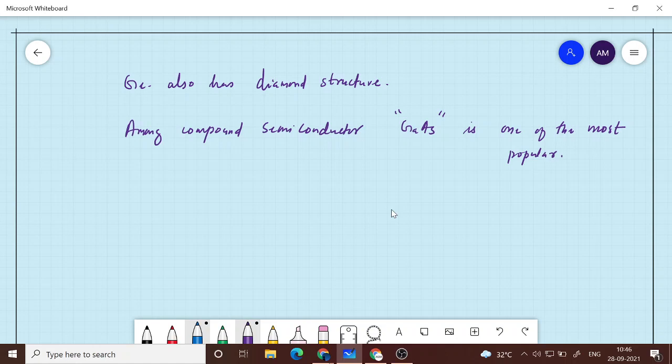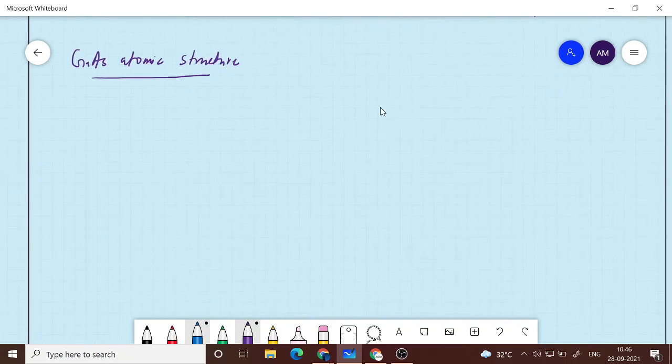Now what is the structure of gallium arsenide? Okay, gallium arsenide atomic structure. Now the structure is very similar to what we have seen with respect to silicon. The only difference is that if you think about the silicon structure or the diamond structure as two interpenetrating FCC lattices, that is exactly the structure of gallium arsenide. One of the FCC will be occupied by gallium atoms, and the second FCC, which is displaced by a vector a by 4, a by 4, a by 4, will be occupied by the arsenic atoms.